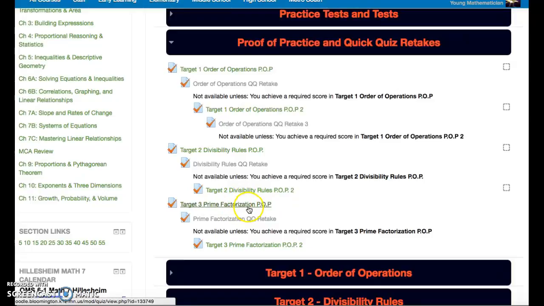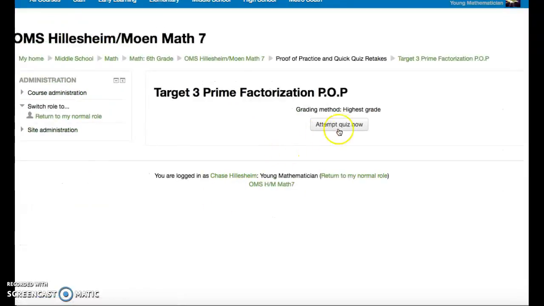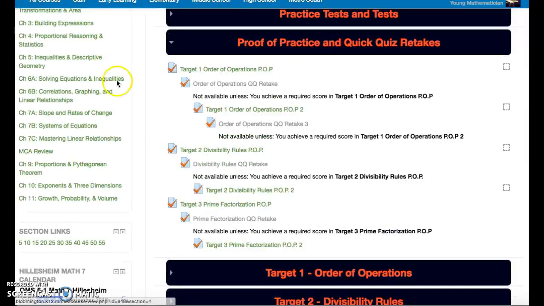So I'm just going to click on this link, and it's going to take me into a practice. I can attempt the quiz right now if I would like to, and then I need to get 100% on that in order for the retake to show up. So after I get 100% on this, this gray part is going to turn to green, and it's going to allow me to do the retake.